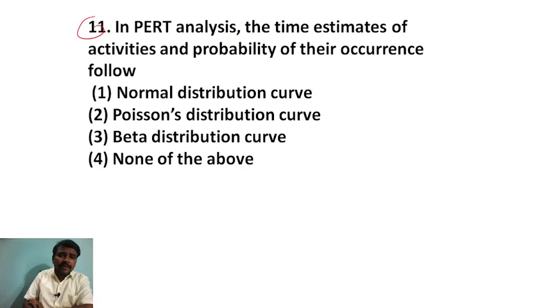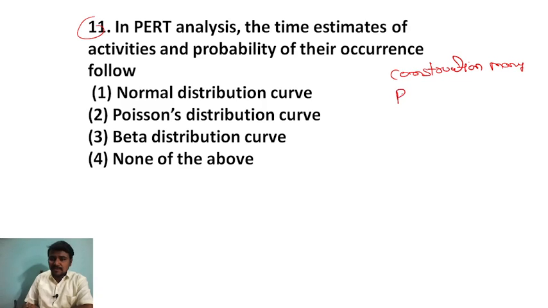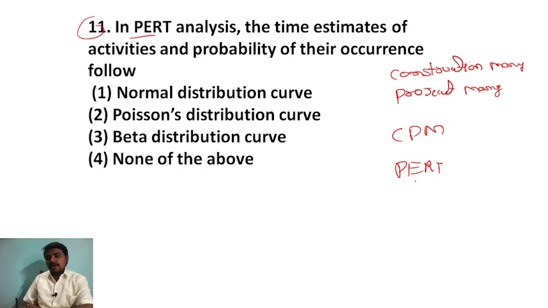Next question. In a PERT analysis, the time estimate of the activities and the probability of the occurrence follows. By seeing this question only, you can say this is construction management or project management. I always say this is construction management, project management, right? So this is a PERT analysis. There are two different methods, CPM and PERT, critical path method and program evaluation review technique. These are the two different methods for network diagrams, right?